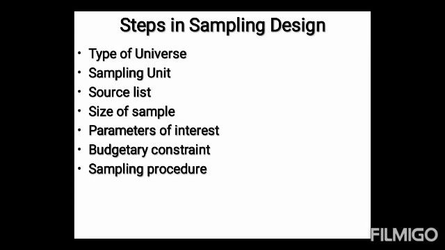Then, budgetary constraint. Cost considerations have a major impact upon the decisions relating to not only the size of the sample but also to the type of sample. This fact even leads to the use of non-probability sample. Next is sampling procedure. Finally, the researcher must decide the type of sample he will use, that is, he must decide about the technique to be used in selecting the items for the sample. In fact, this technique or procedure stands for the sample design itself.